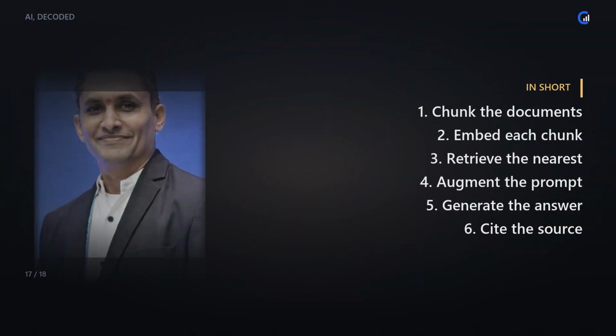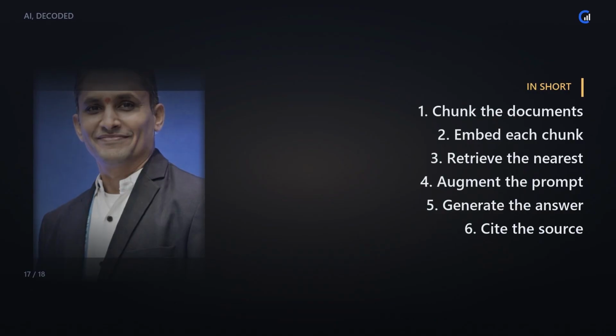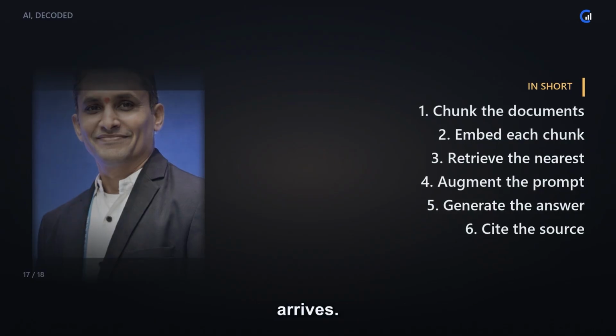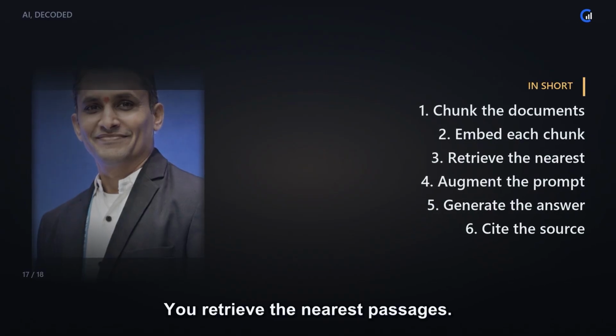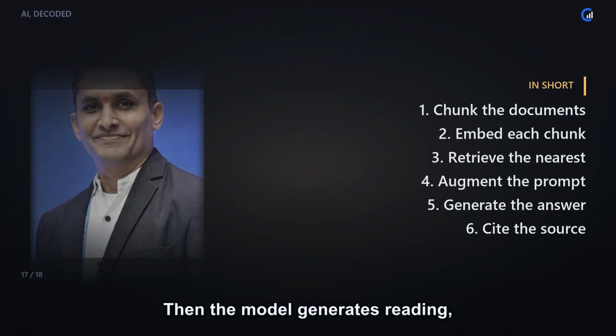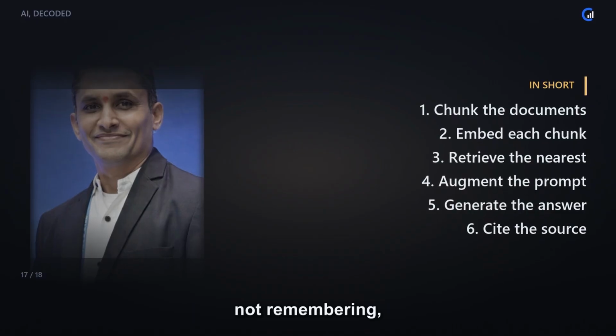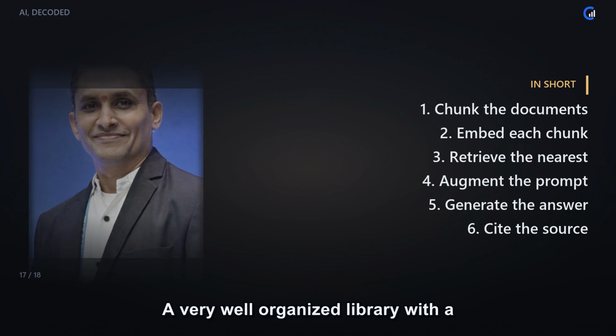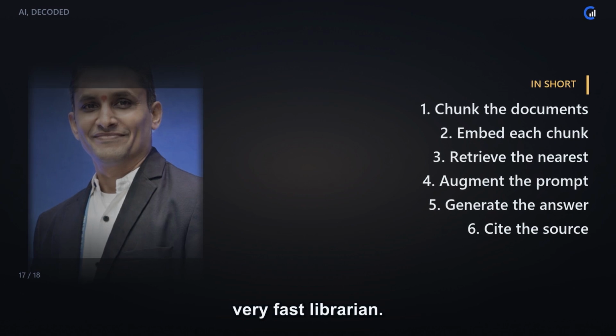So, to recap, the model never read your documents. You cut them into sensible chunks. You turn each chunk into numbers on a map of meaning. When a question arrives, you retrieve the nearest passages. You augment the prompt with them. Then the model generates, reading, not remembering, and always cite the source. That is the whole thing, not magic. A very well organized library with a very fast librarian.